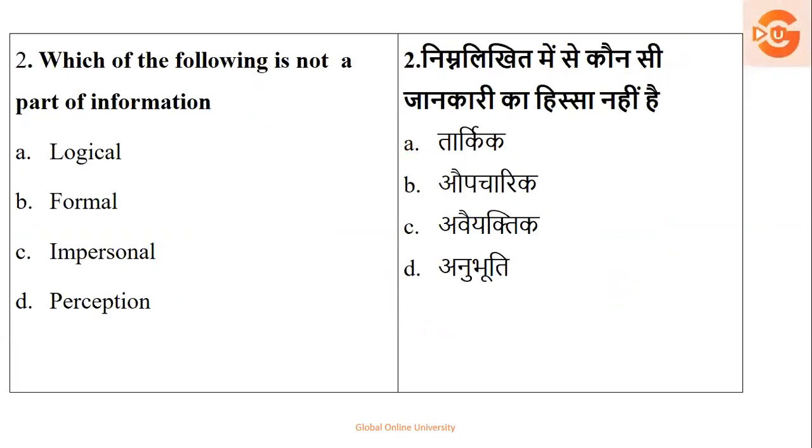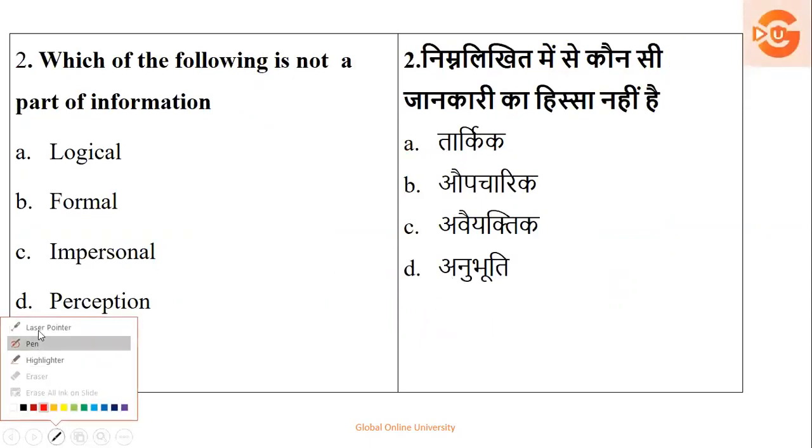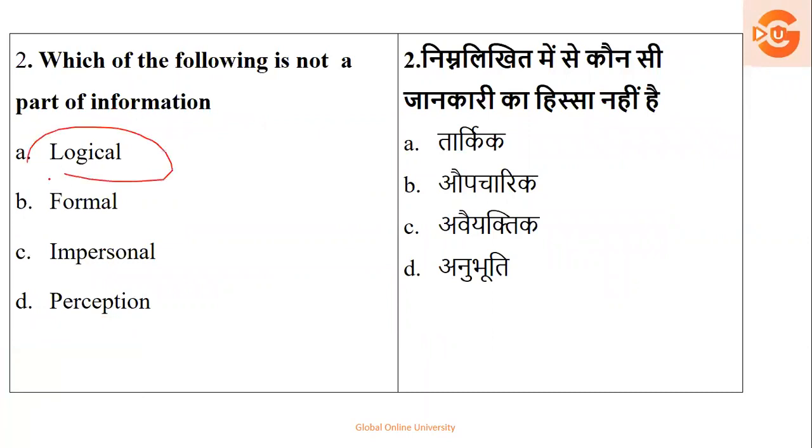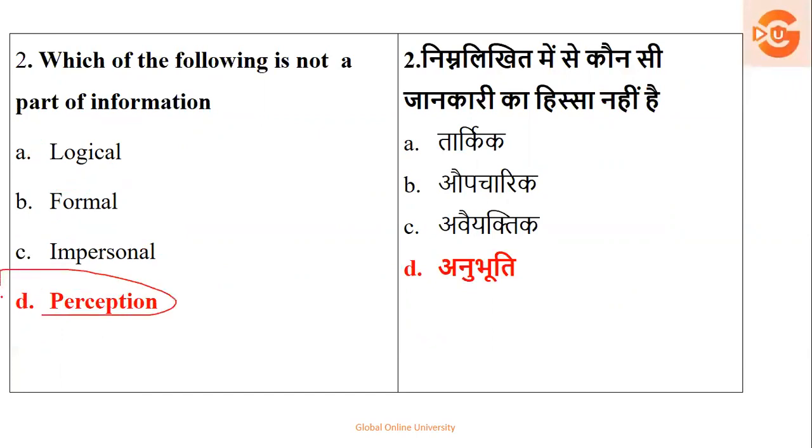Next question: which of the following is not the part of information? Logical, formal, impersonal, or perception. Out of these, which is not the part of information? The right answer is perception, because perception is like you are thinking, you're not giving information, but you are thinking something on your own. So perception is the odd one out. Just read the question very carefully. It is talking about what is not the part of communication.